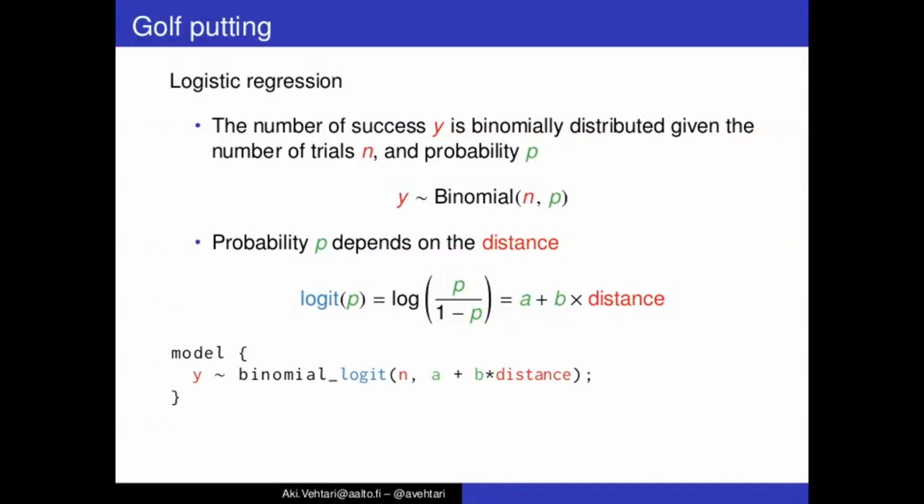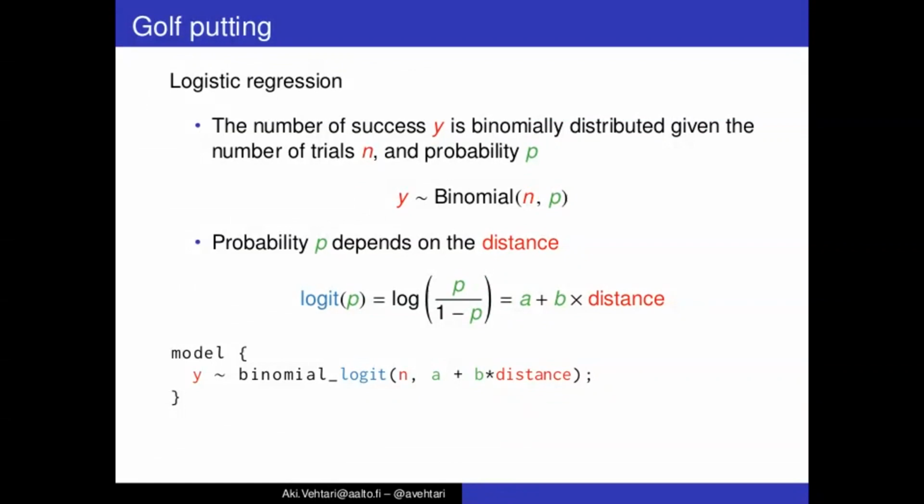And then we can write this model in Stan language. Here's the model block, and you can see that we can use again this y tilde binomial underscore logit. So here we are mentioning that we are using this logit transformation, and then given n and the formula for this latent linear model.